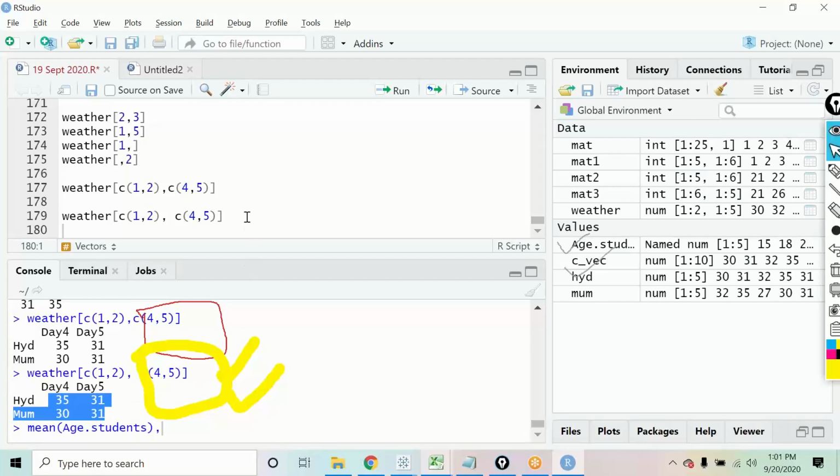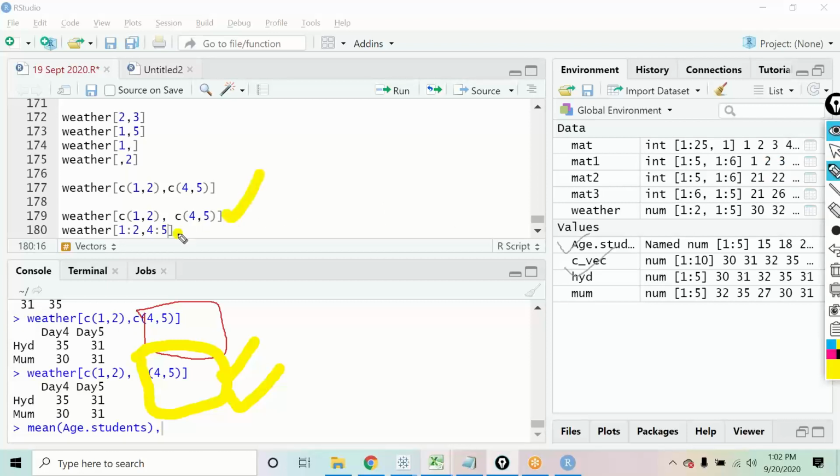You could have done the same thing this way as well. Instead of writing C, whenever you have something in a sequence, you can define it like this: row number 1 to 2, comma, column number 4 to 5. Both these statements will yield the same result.